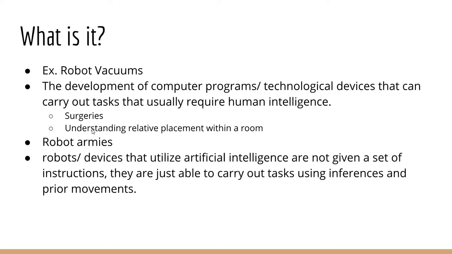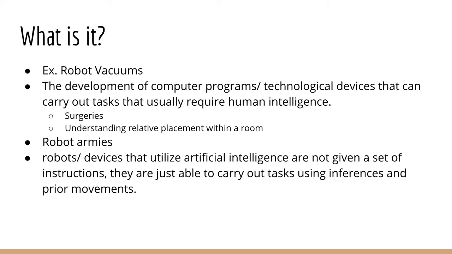And then the second bullet over here, placement in the room, just relate that back to the robot vacuums. They're also trying to develop robot armies. That's a thing too. Other nations are looking at that, but focus less on that one. On the last bullet here, robots and devices that utilize artificial intelligence aren't given a set of instructions. They can just carry out tasks using inferences and prior movements.